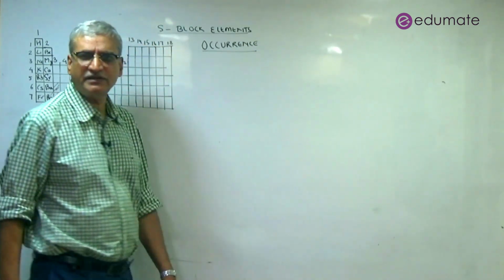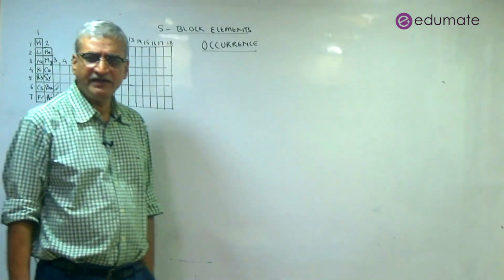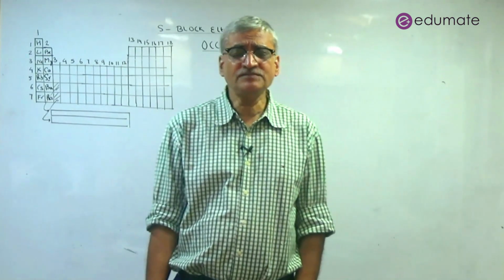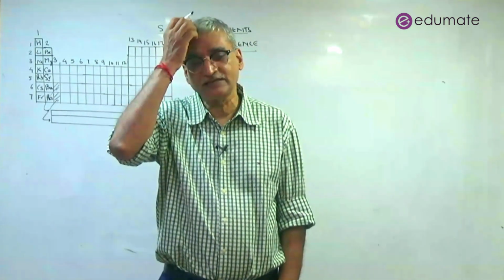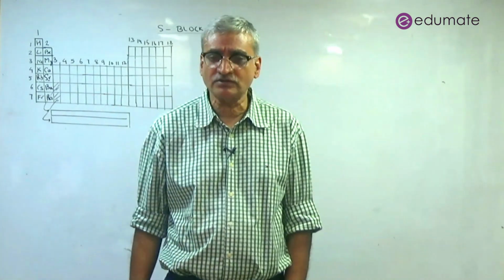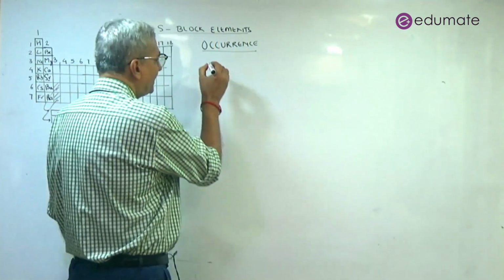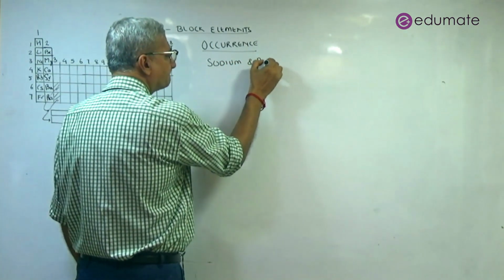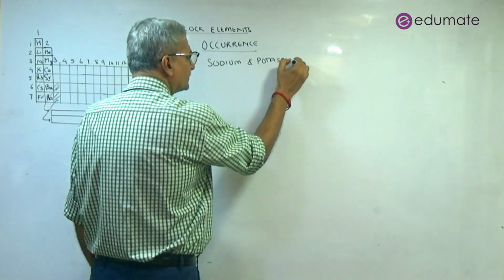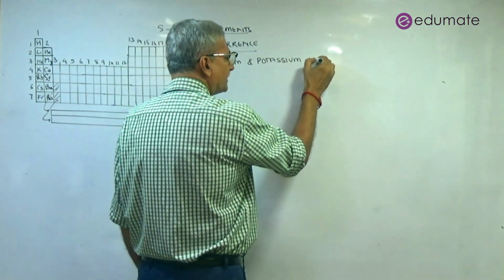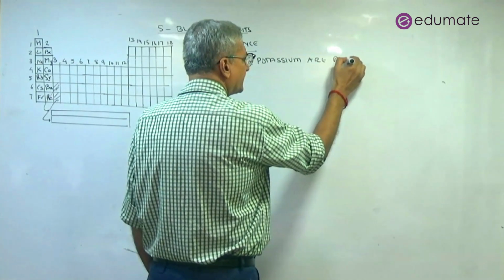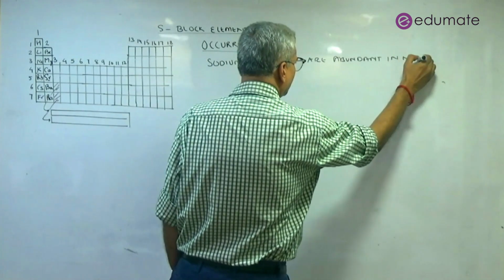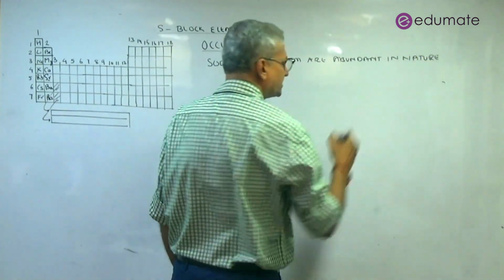As you are aware, sodium and potassium, and especially sodium, form a very large part of seawater, and it is also present in rock salt on land. So sodium and potassium are abundant in nature.